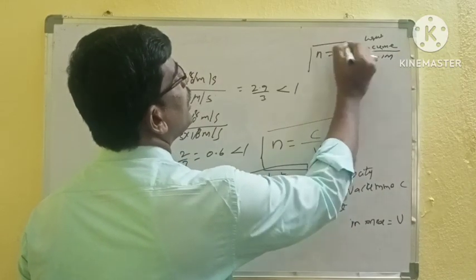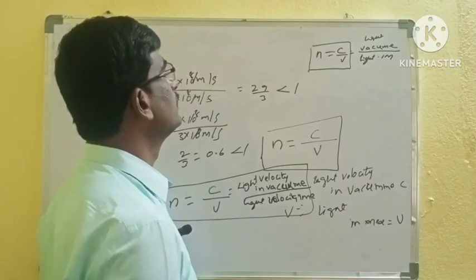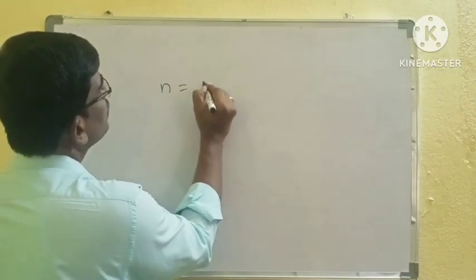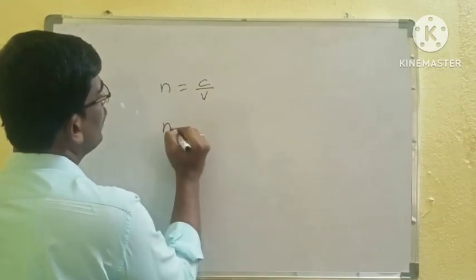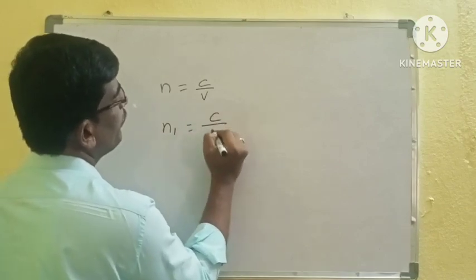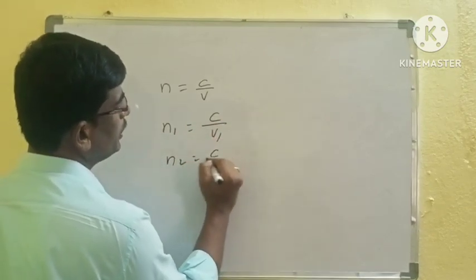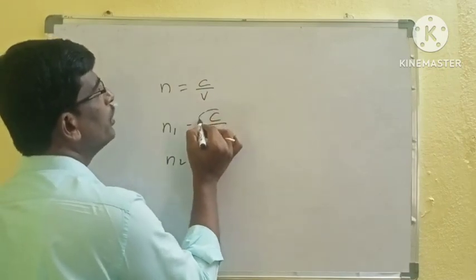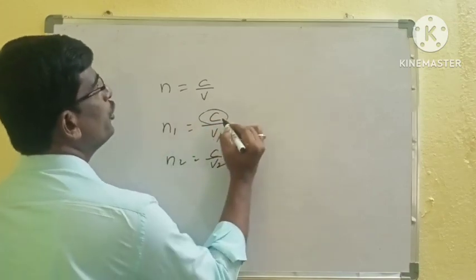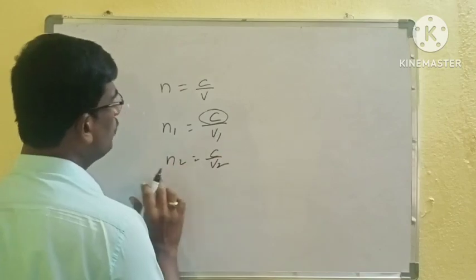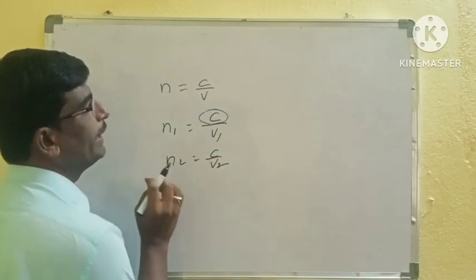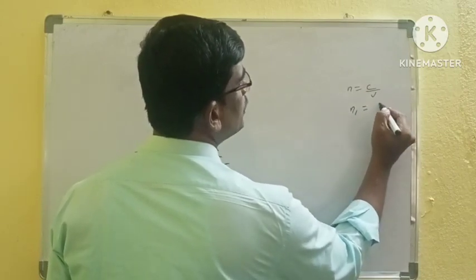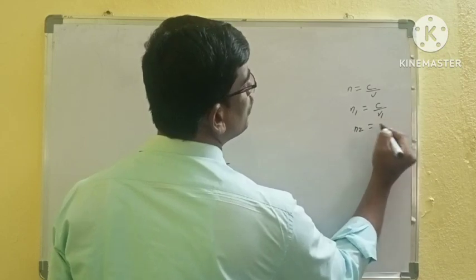So this is the absolute refractive index, n is equal to c/v. n1 for the first medium is c/v1, and n2 is equal to c/v2. In this way we are comparing by using the light velocity in vacuum.